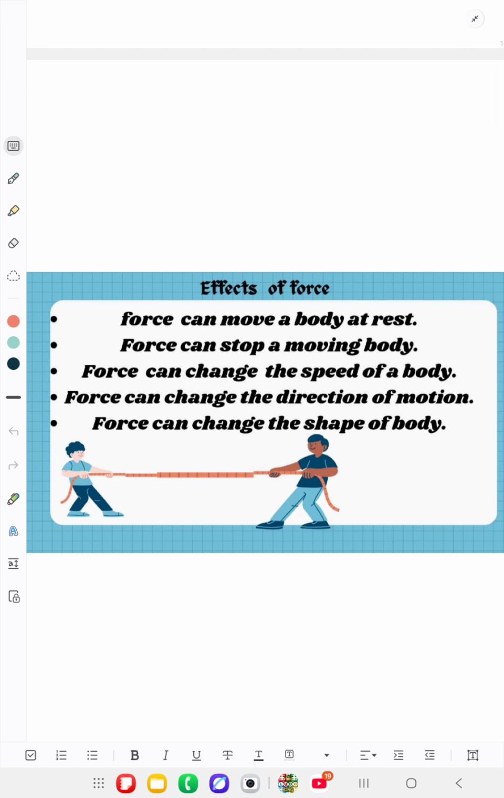Effects of force. Force can move a body at rest. Force can stop a moving body. Force can change the speed of a body. Force can change the direction of motion. Force can change the shape of a body.